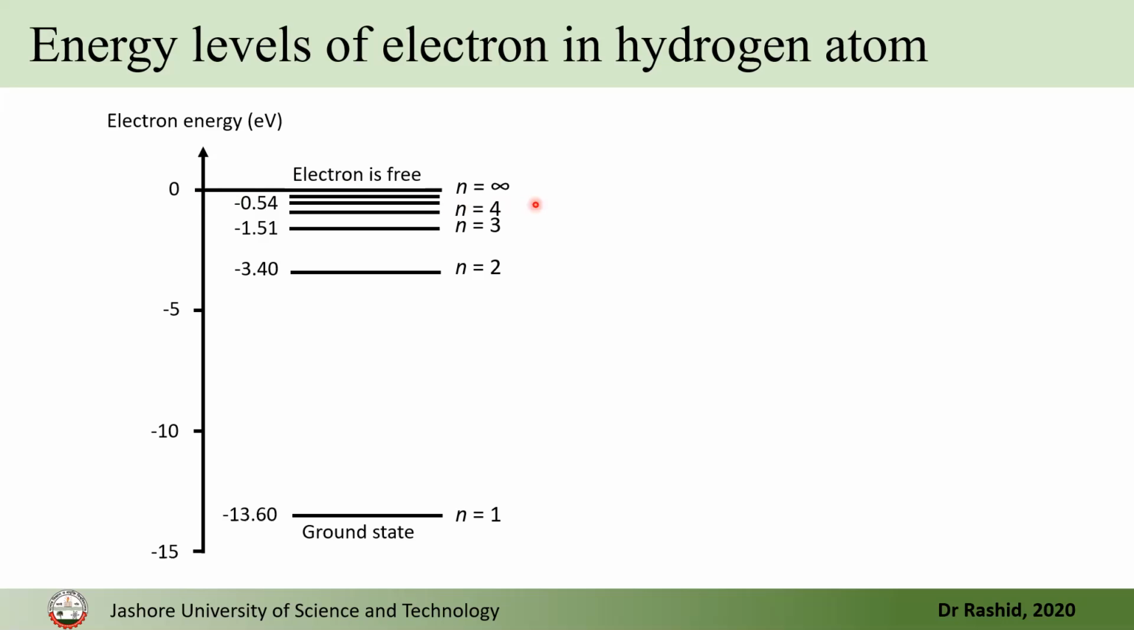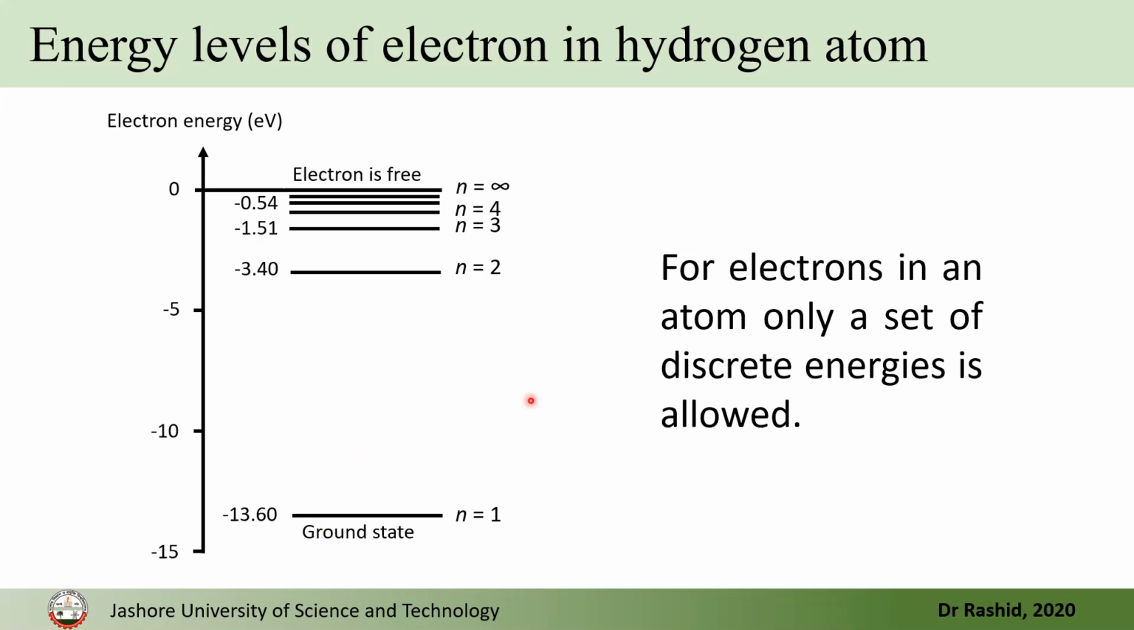the electron becomes free. So this value minus 13.6 electron volt means when the proton and the electron came together to form the hydrogen atom, this amount of energy is released. So to break the bond between the proton and the electron in a hydrogen atom, we have to supply 13.6 electron volt energy.